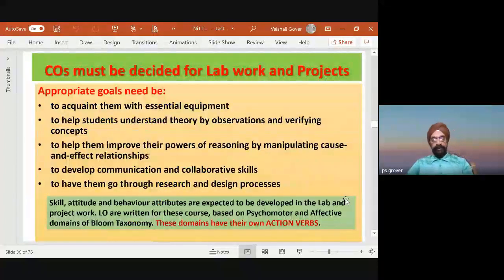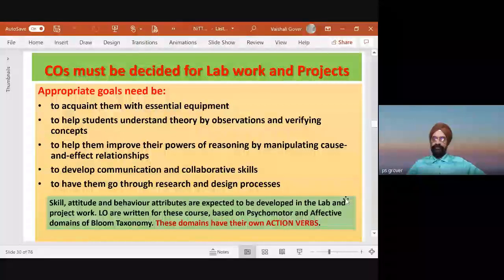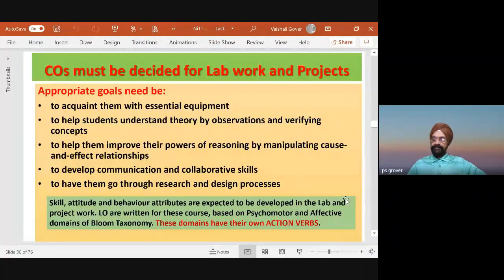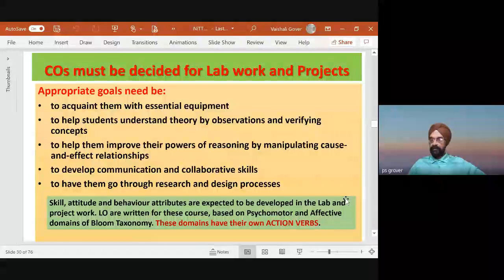Now, another very important thing, as I mentioned, is that almost all the professional courses have projects. And a project is sometimes a full semester project. That may be 6 months. It may be 1 year, depending on the course.